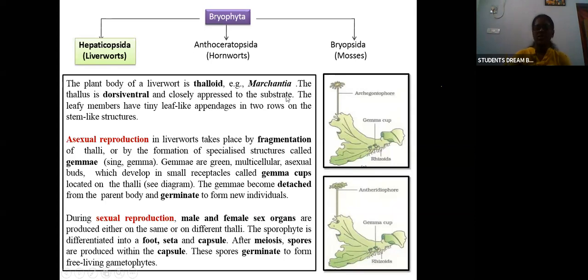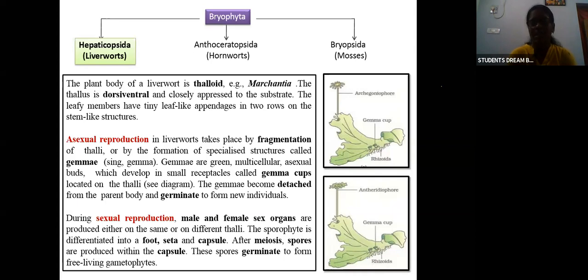Okay, what is dorsiventral? Dorsi means the back side, ventral means the upper side. So two different sides, two different surfaces will be there for the thallus. So it is dorsiventral and it will be closely appressed to the substrate. It will be very much closely attached to the substrate. Substrate is nothing but the soil.